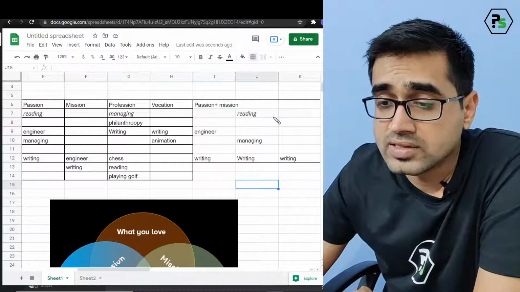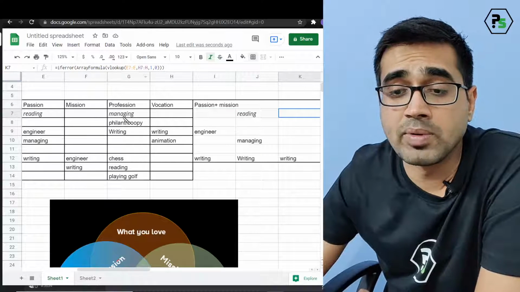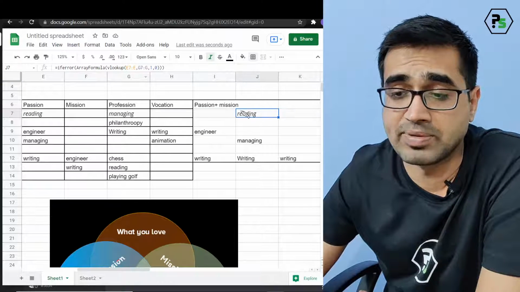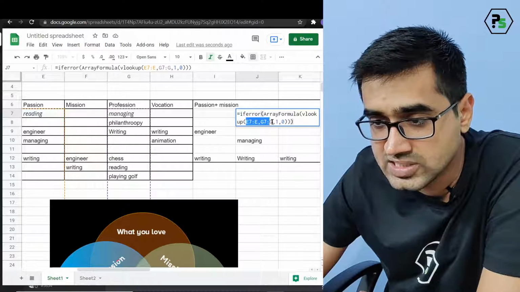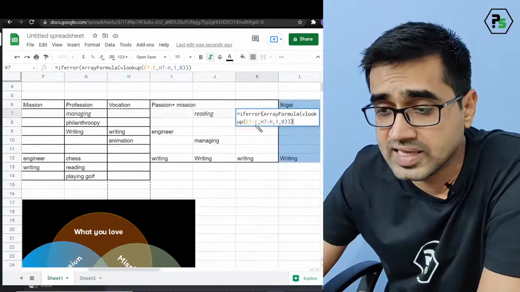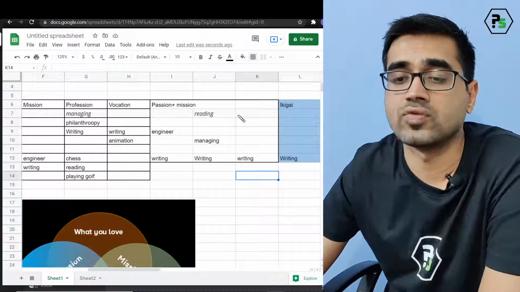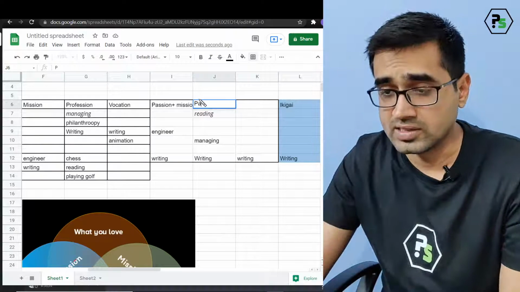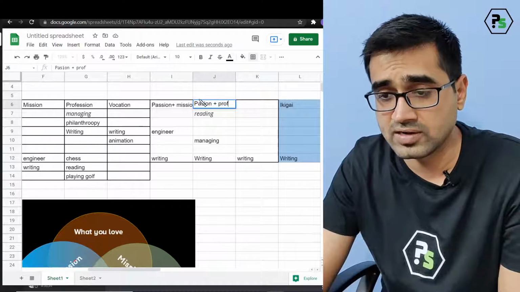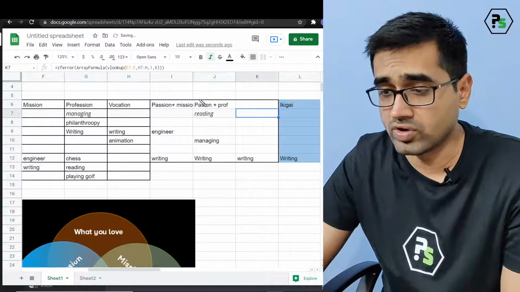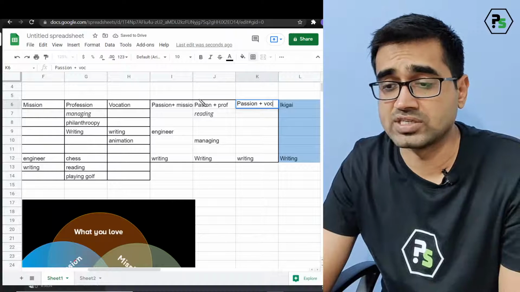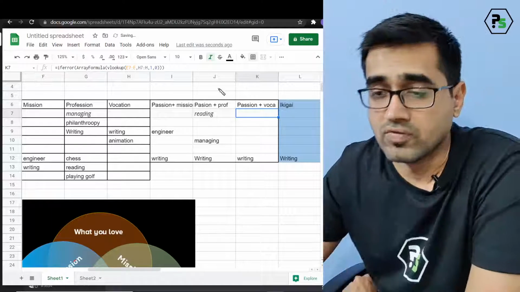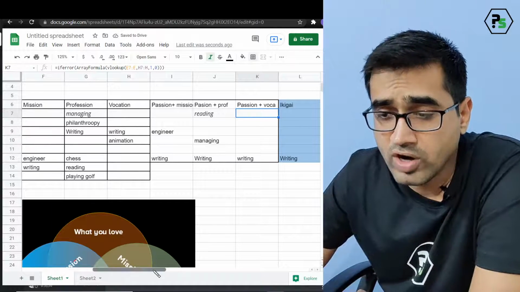This works. Then I want my E cell to be present in the G cell and the H cell separately. E cell should be in the G cell. You can see that E cell is in the G cell, and E cell should be in the H cell. And this works for the passion mission, the passion profession, and the passion vocation. Correct? So I have got passion, profession, passion, vocation. Works well. What next?